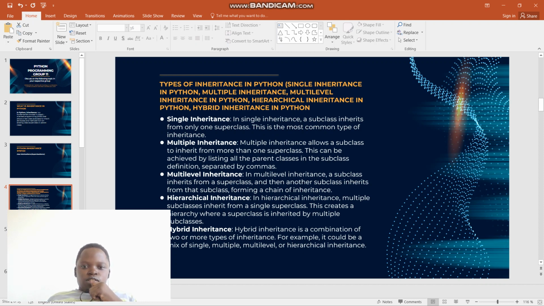Single inheritance is when a subclass inherits from only one superclass. This is the most common type of inheritance. Then we have multiple inheritance, which allows a subclass to inherit from more than one superclass. This can be achieved by listing all the parent classes in the subclass definition, separated by commas.